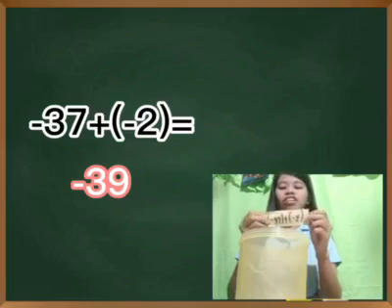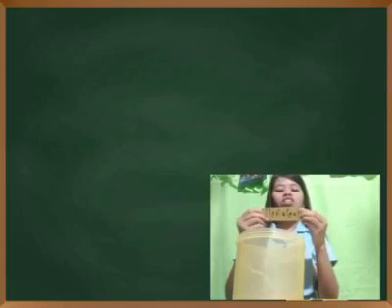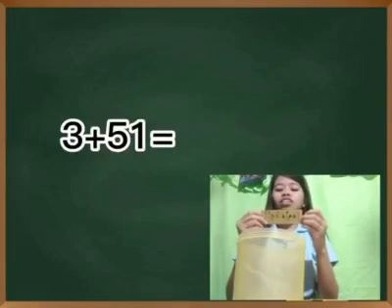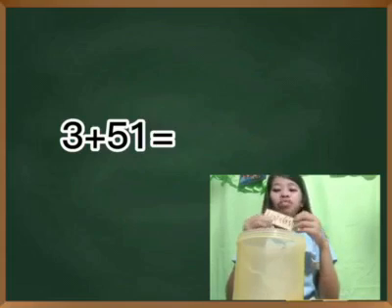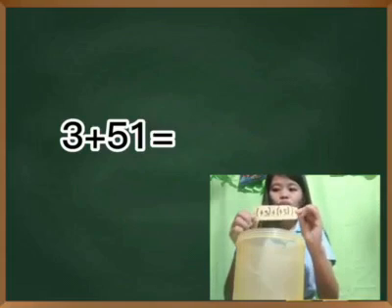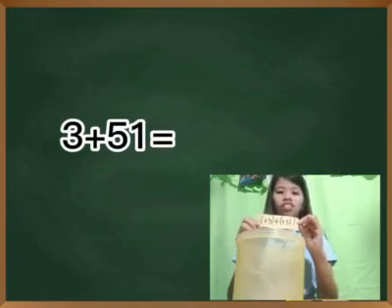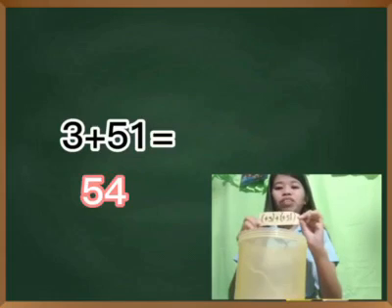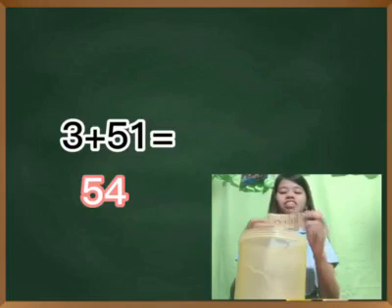Yes, you're correct. The next given equation is positive 3 plus positive 51. What is your answer? Yes, positive 54. You got it right.